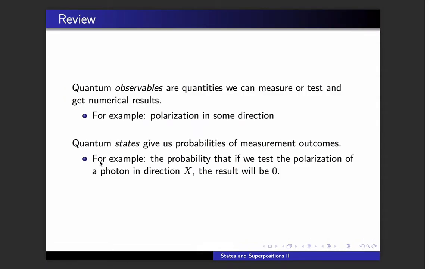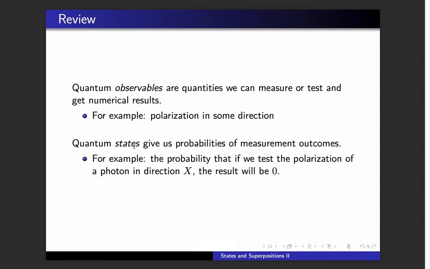So we said that quantum observables are quantities that we can measure or test. And when we measure or test them, we get numerical results. So polarization is an example, momentum is an example, angular momentum is an example. We will meet another kind of quantity this time. But the term observable here simply means that it's something that we can go into the lab and measure or test.